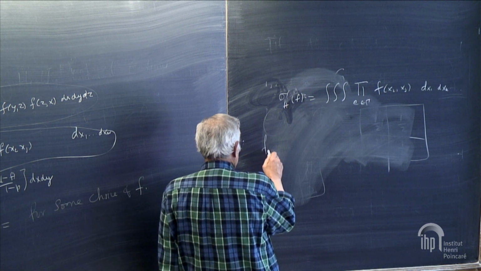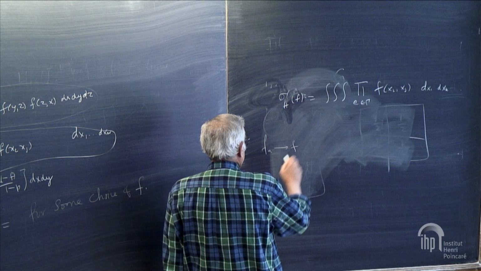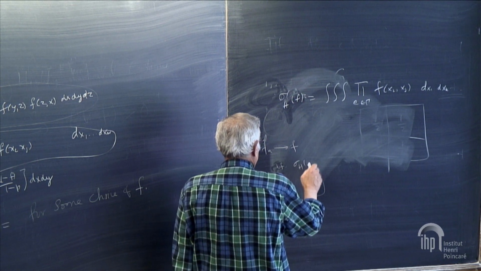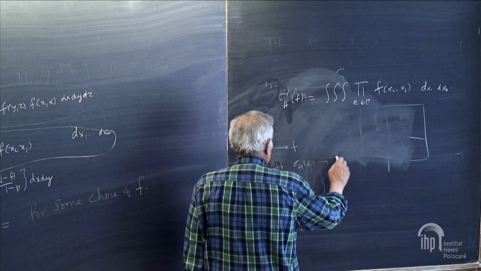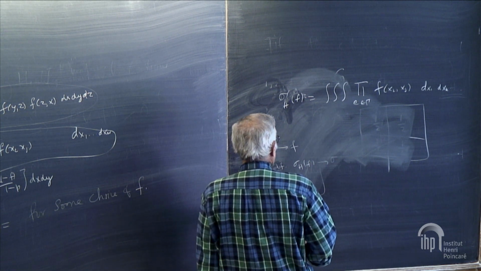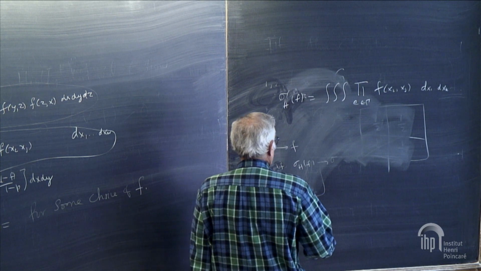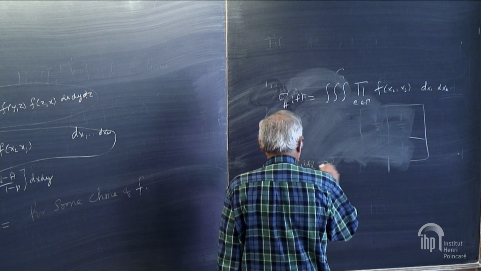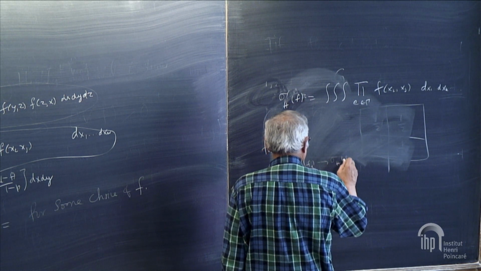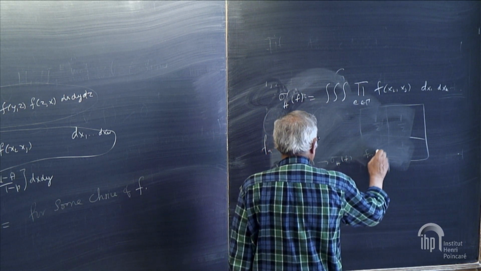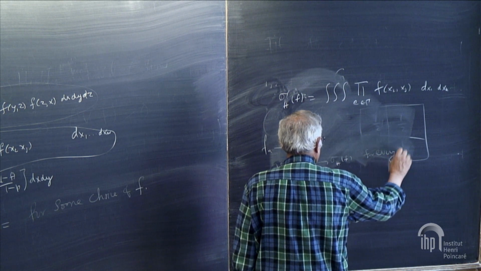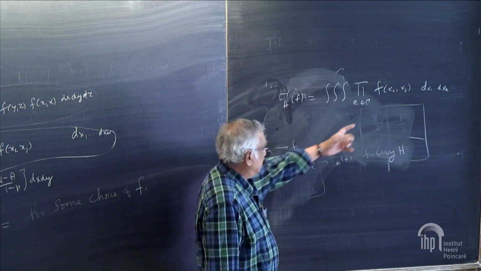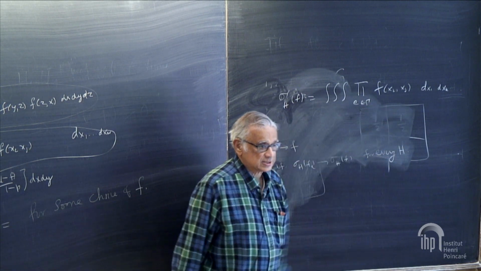I say that a sequence fn tends to f if sigma h of fn tends to sigma h of f for every h. H is a finite graph that has edges gamma and vertices xi.